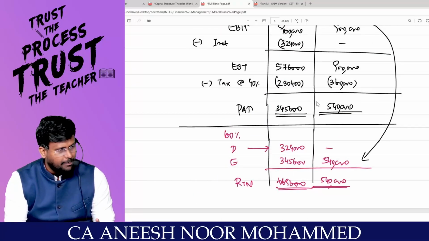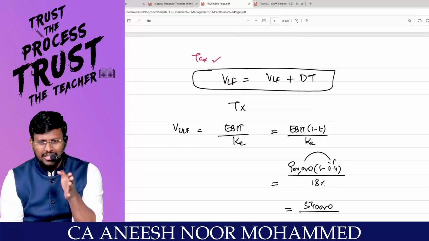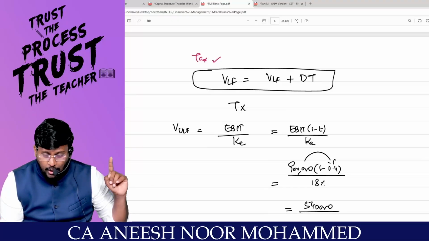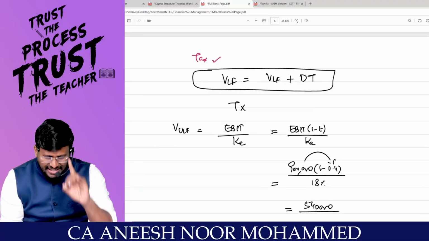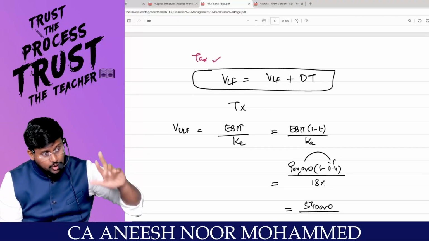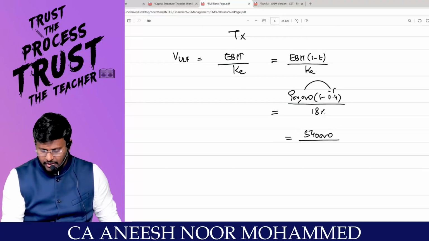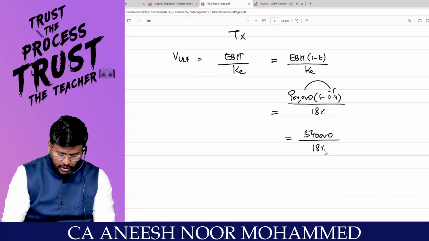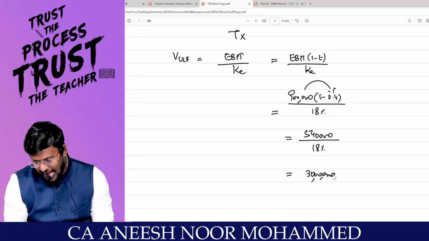Look here, 5 lakh 40,000 is the PAT. Are you with me? That's what I've reached. If there is no tax, value of unlevered firm is equal to EBIT divided by KE. But if there is tax, value of unlevered firm is equal to EBIT into 1 minus T divided by KE. Put the difference. That means 5,40,000 divided by 18% comes to 30 lakhs, the value of the firm.